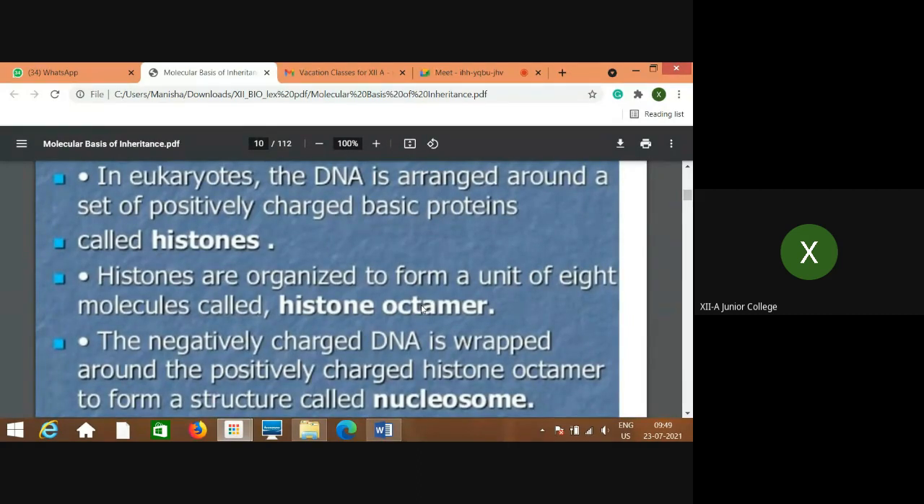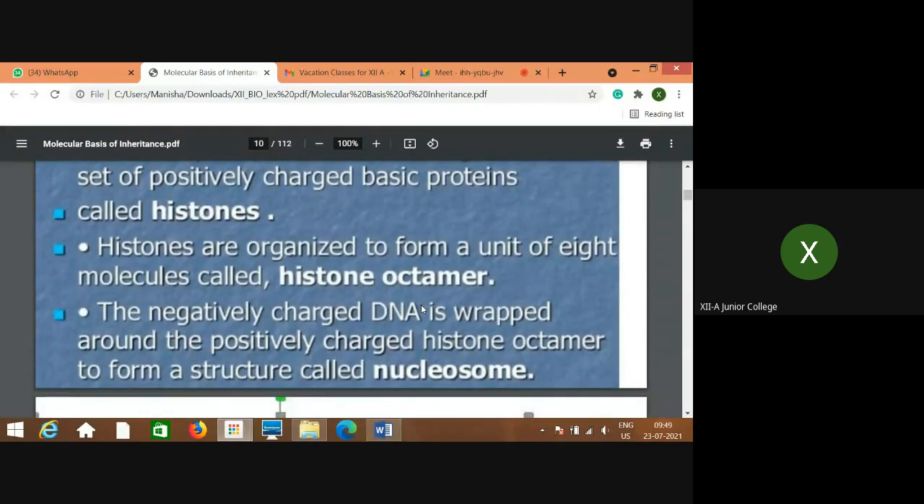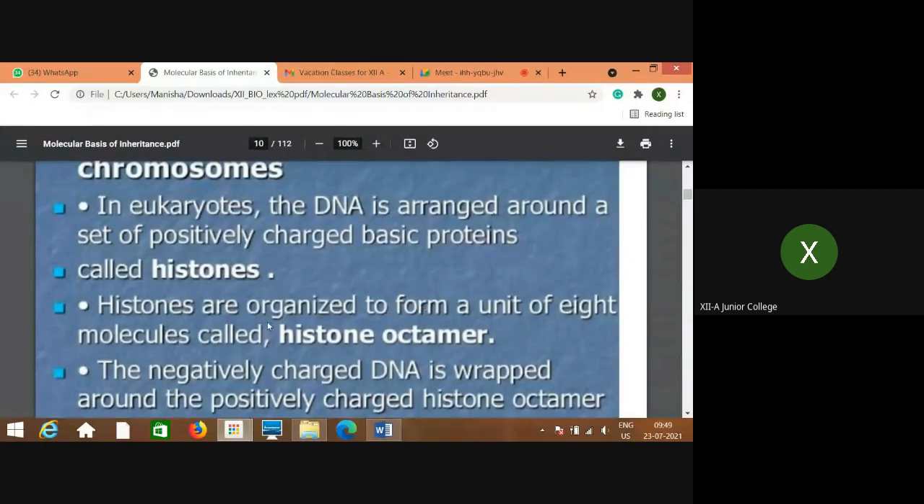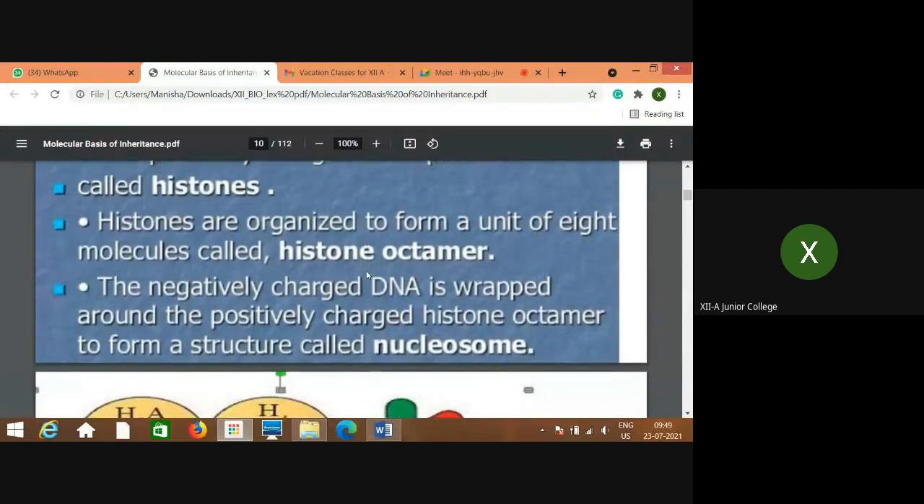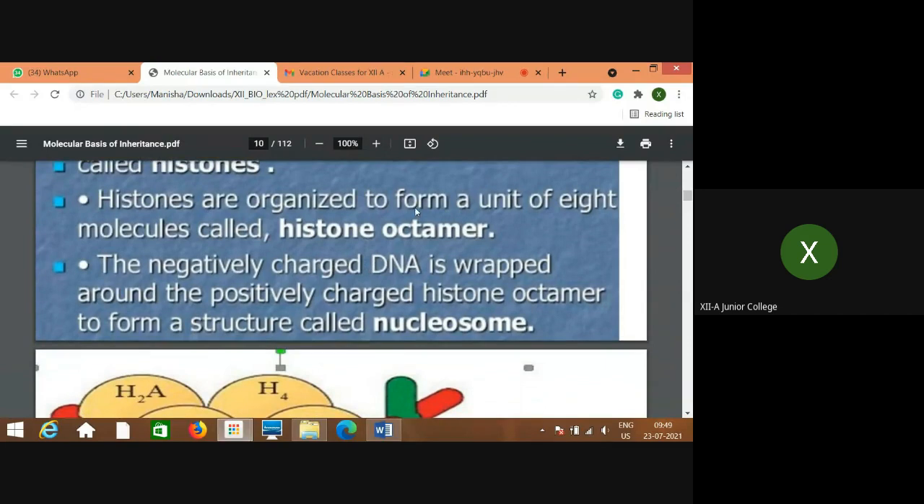These proteins, you remember, DNA is negatively charged and proteins are positively charged, right? So DNA is surrounded by positively charged proteins. In eukaryotes, these proteins are called histones. There are two types of proteins, histones and non-histone proteins. Histones are organized to form a unit of 8 molecules called a histone octamer. Octamer, 8, and these are the proteins. Histones are a type of protein.